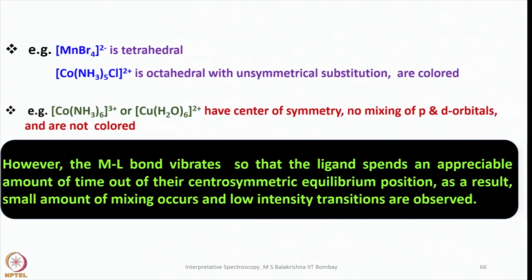So now let's look into tetrabromomanganate 2 minus. This is tetrahedral, so manganese in the +2 state, and it's a d5 system. And then if you look into pentaamminechlorocobalt 2 plus, it is octahedral with unsymmetrical substitution, and both the compounds are colored. This compound is also colored, this compound is also colored. So in case of MnBr4 2 minus, if you consider it is a tetrahedral compound, we have something like this.